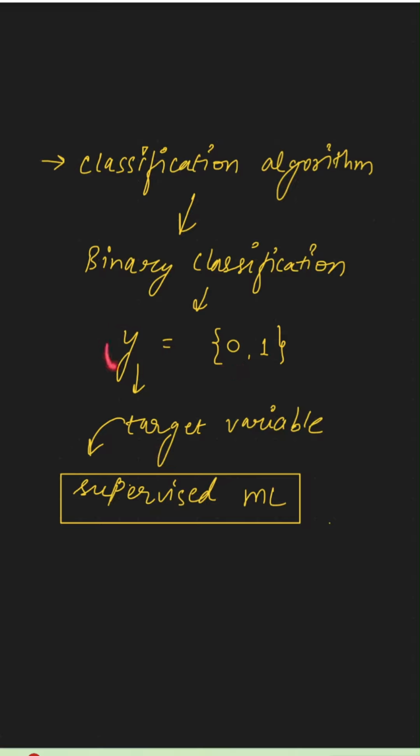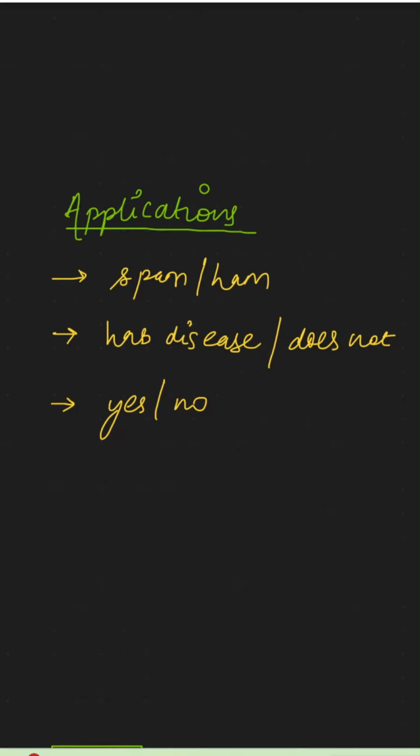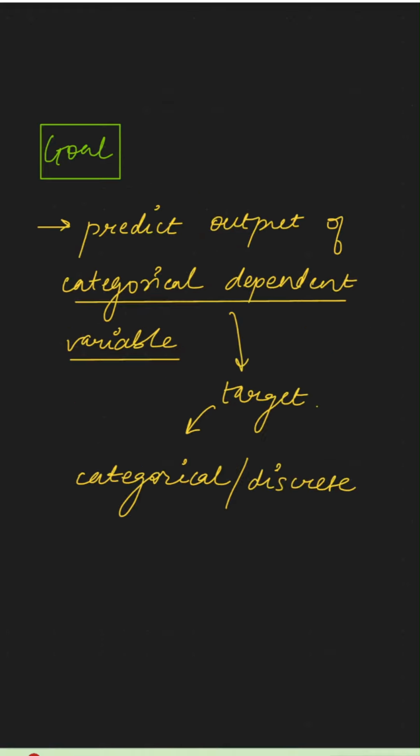Because we have a target variable here, logistic regression comes in supervised machine learning algorithms. Some applications of logistic regression are deciding whether an email is spam or ham, if somebody has a disease or does not have a disease, or any classification which is just like yes, no, 0 or 1. So the goal here is to predict the output of the categorical dependent variable, the target variable that we've seen previously, which can only be categorical or discrete.